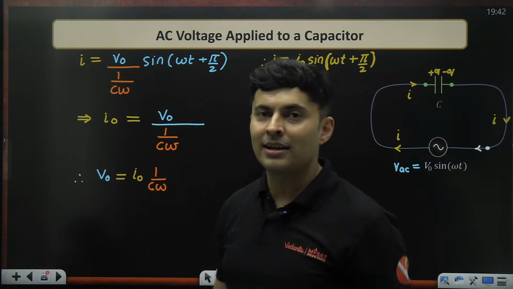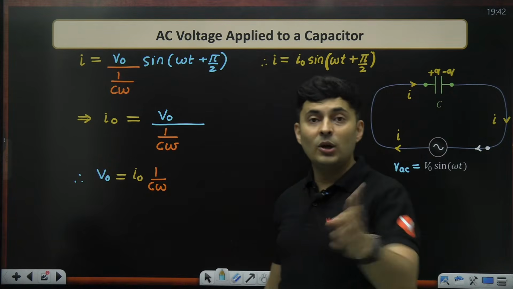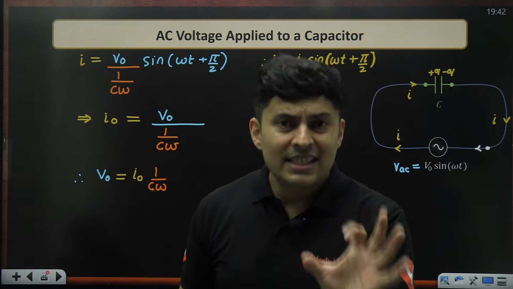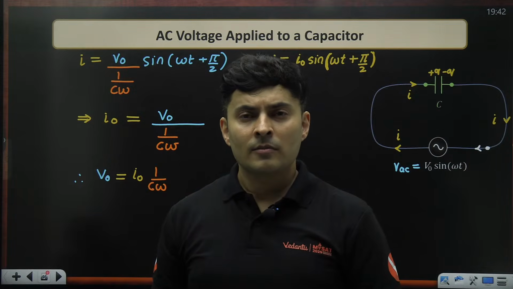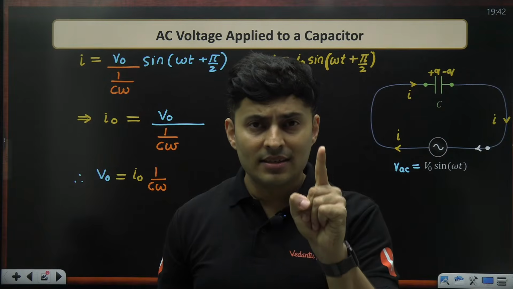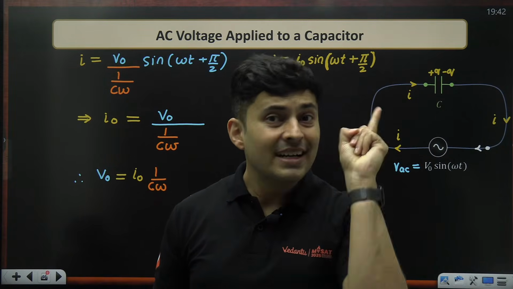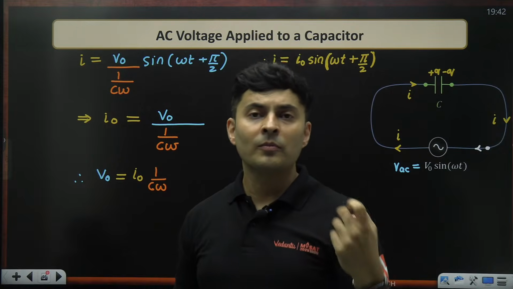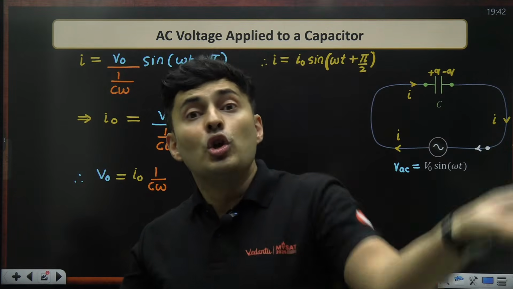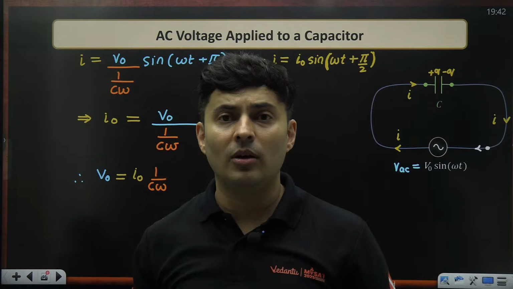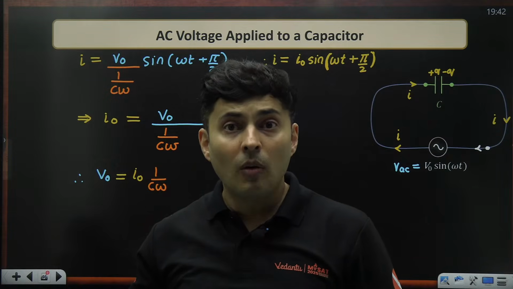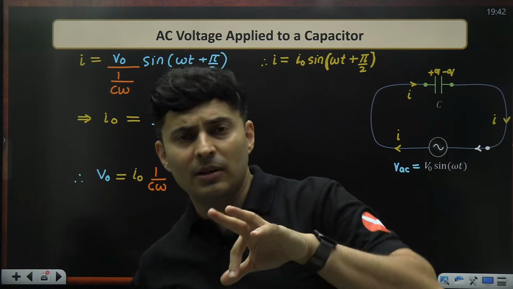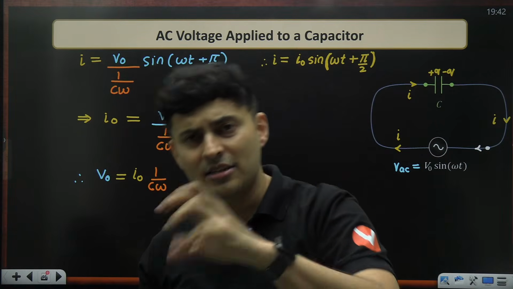You are absolutely correct. A capacitor cannot give resistance, because resistance causes heat loss, energy loss. An ideal, purely capacitive capacitor cannot cause heat loss. Rather, it stores the energy in the electric field between the plates, and gives it back during the positive and negative cycles as it gets charged and discharged.